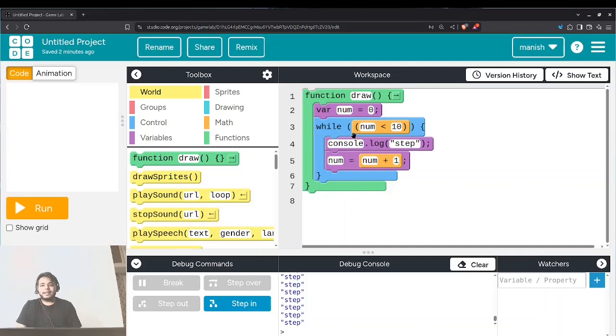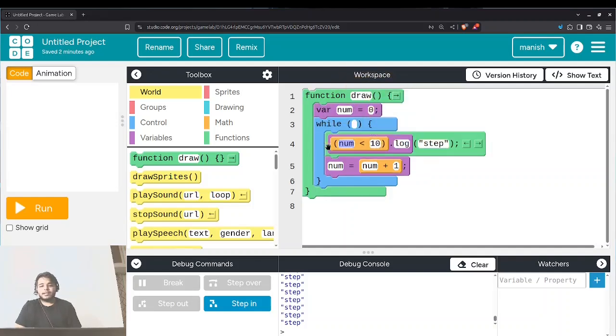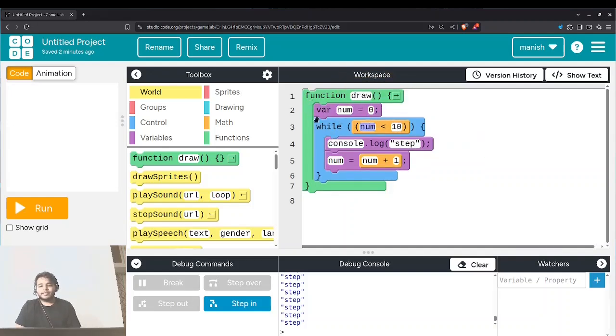Now let's recap what we have understood so far. You have to remember 3 things. First, always initialize a value. Second, write the while keyword and make the condition. If the condition is true, the while loop executes the code inside it. If the condition is false, the loop will break out. And our third point, always include an increment or decrement of our initialized variable.